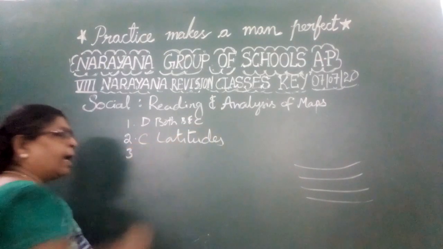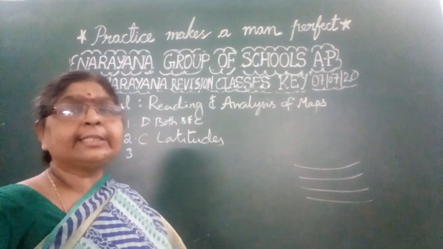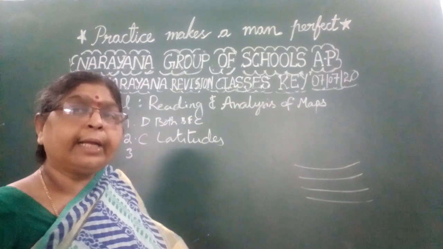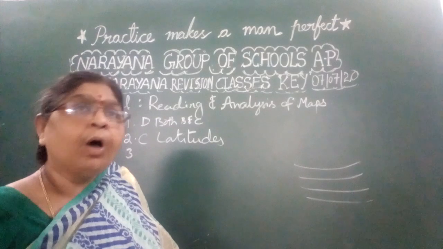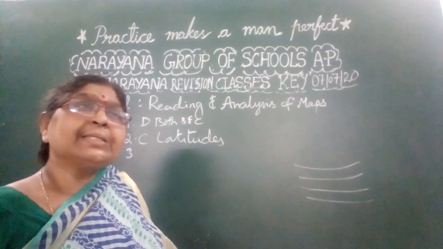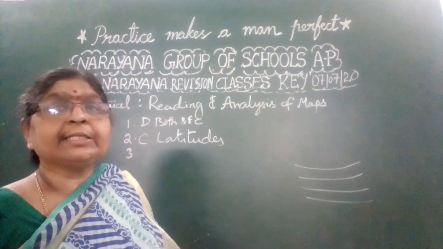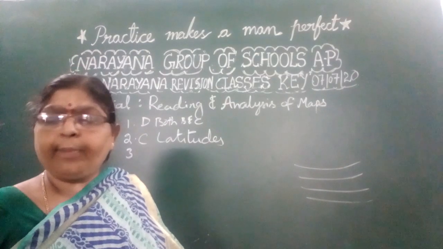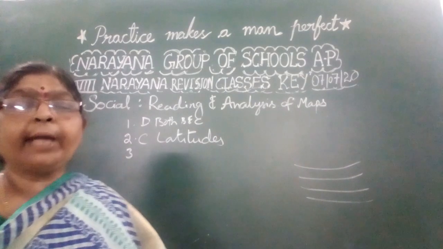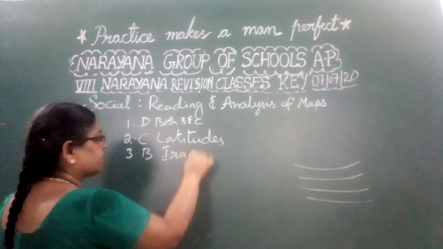Okay. And children, next one is, based upon these latitudes and longitudes, they started preparing the maps, right children? I told you that the Babylonians, 4,000 years ago, they prepared the maps. So what does Babylonians mean, how do we understand? Which country at present is this Babylonia? What is the present name of Babylonia? The present name of Babylonia is Iraq. That is option B. Iraq is the answer for that question.